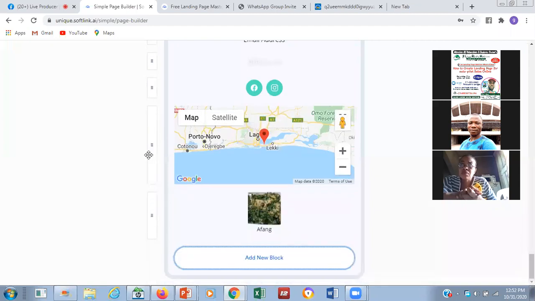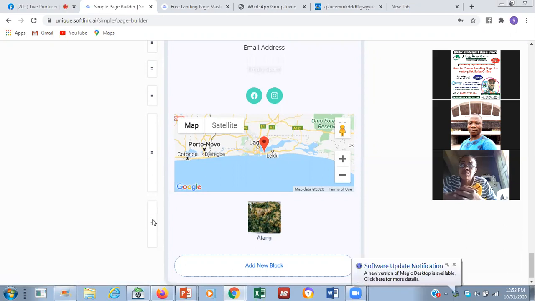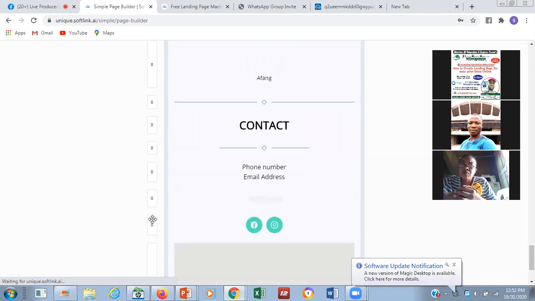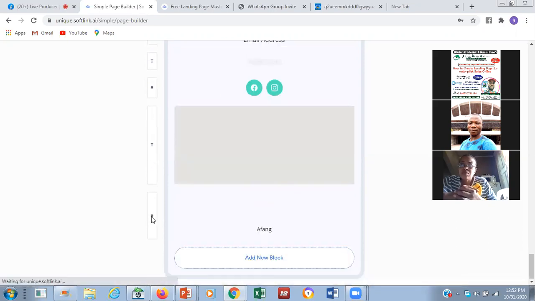So now, if you want to drag it, look at this. Each of these items has an image, so you can click on it. I click and drag up. You can click any one of them and drag it up. Once you drag it up, you can rearrange it. It's just for you to rearrange. Are you with me? It's just a way for you to rearrange how it looks. So that is that.